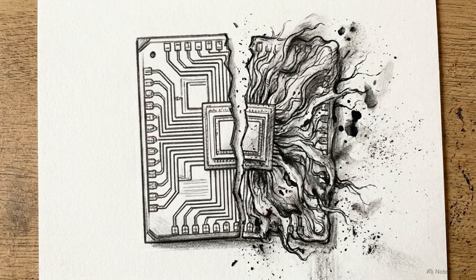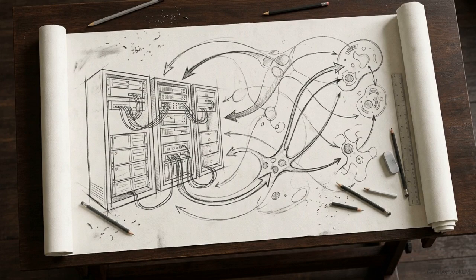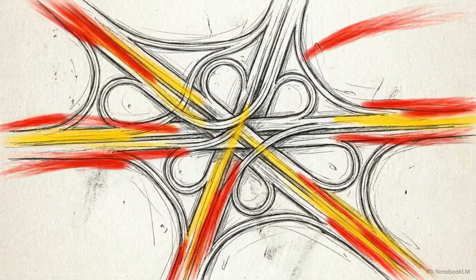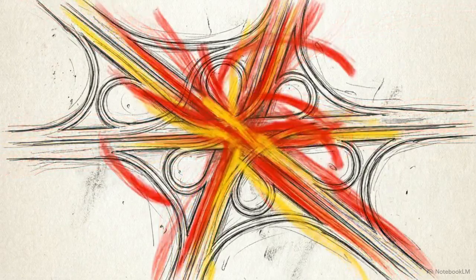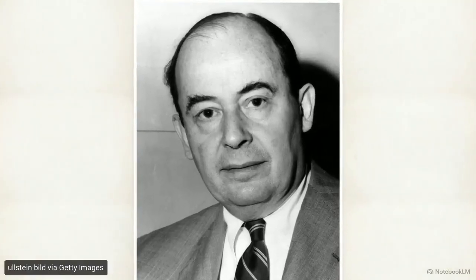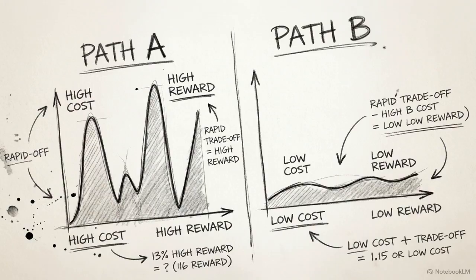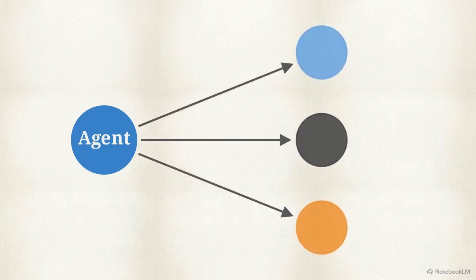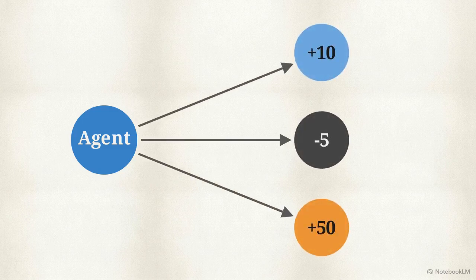Since we cannot rely on infinite CPU speed or replicate perfect biological parallelism in silicon, we are forced to find a new mathematical framework for making decisions under hardware constraints. If we cannot compute the perfect optimal answer, we must change how we define a rational action. The tools for this shift come from economics. John von Neumann helped develop decision theory, a mathematical framework that merges probability theory with utility theory. Decision theory allows an agent to calculate trade-offs. Even in environments with high uncertainty, the agent can assign a numerical utility value to the expected outcomes of its choices.